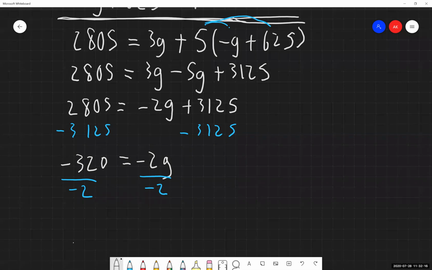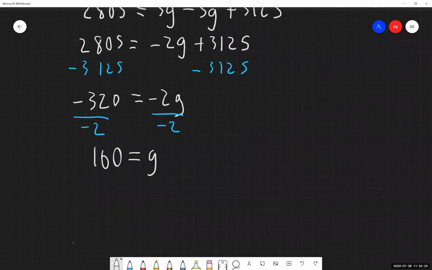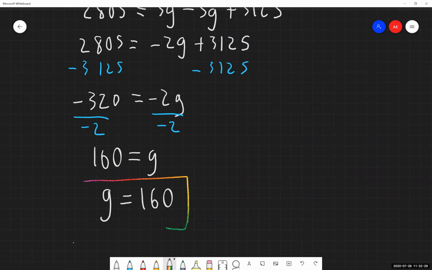Nothing wrong with that. I'm getting 160 on the left-hand side. So I get g is equal to 160. And g represents the rate that Jeff is gathering those blocks of stone.